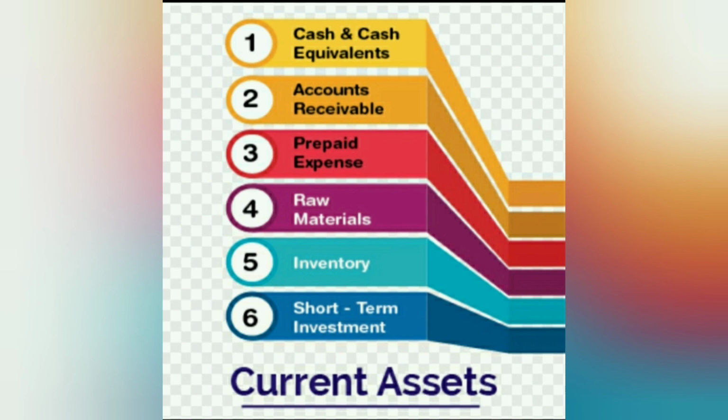or which could be converted into cash within a year. Current assets are also known as floating or circulating assets. For example, cash, bank balance, bills receivable, debtors, marketable security, etc.